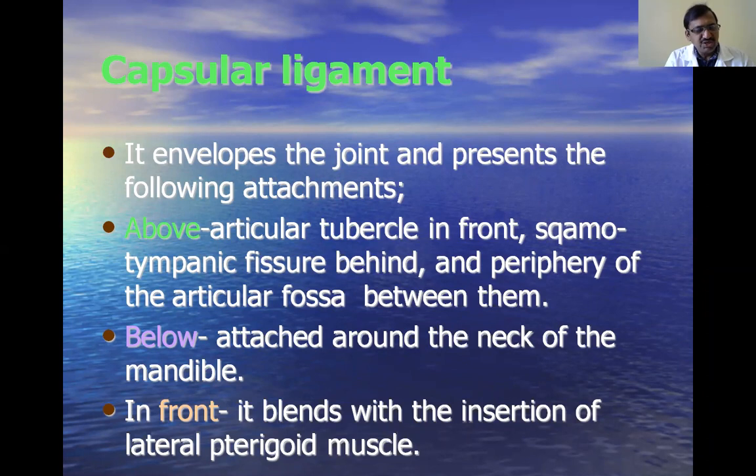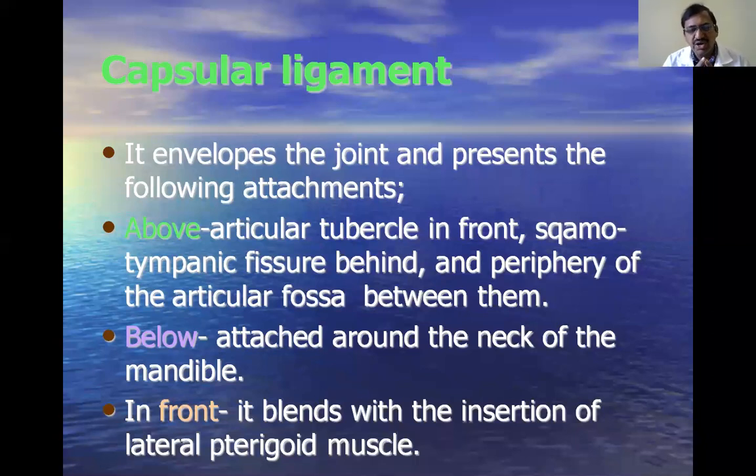In between the squamous part and the tympanic part, there is one fissure or groove, a joint-like structure, that is called squamotympanic fissure. Squamotympanic fissure behind, and periphery of the articular fossa between them. And below it is attached around the neck of the mandible. And in front it blends with the insertion of the lateral pterygoid muscle.